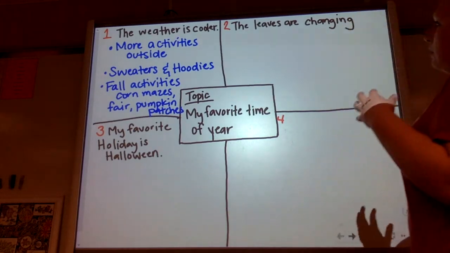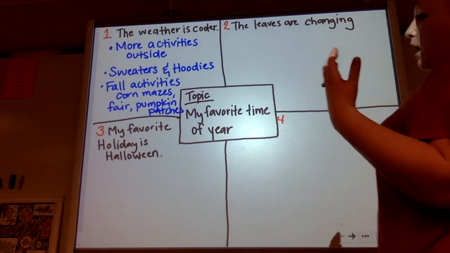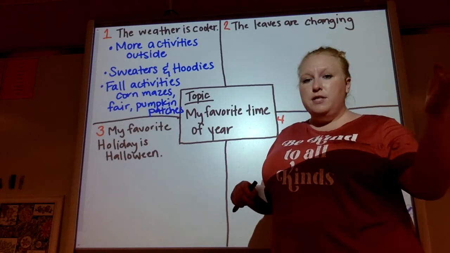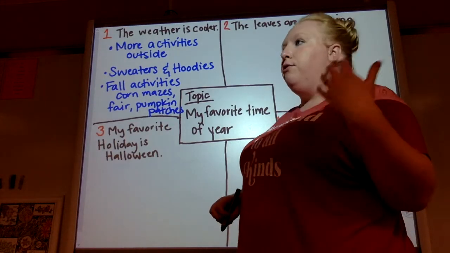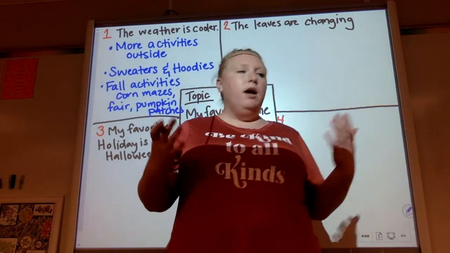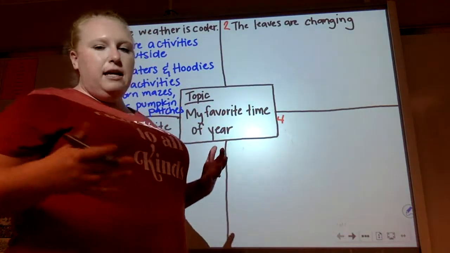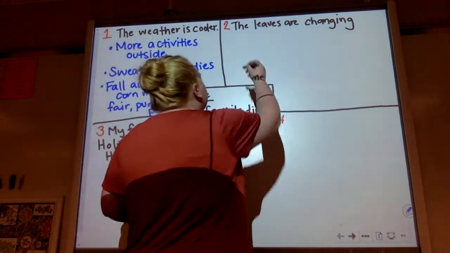So the three details that I want to add to this is one thing I love to do in the fall is I love to take drives and look at all the leaves. So you might drive in the mountains, up the canyon, and you might see the leaves. So what I'm going to put for that is scenic drives, and I'm going to add up the canyon because that's a little bit more detailed.